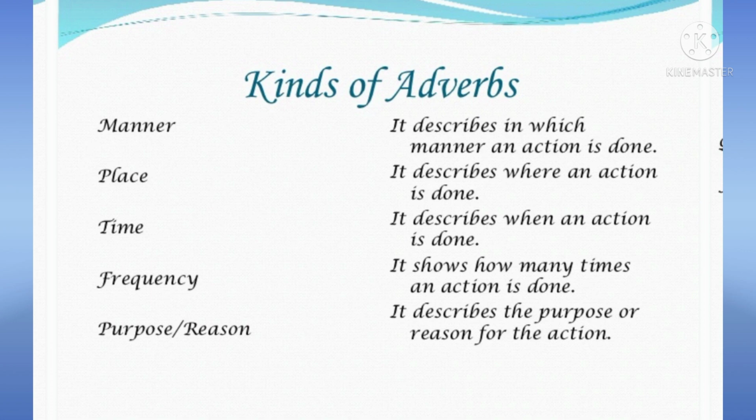There are different types of adverbs, like adverb of manner, which tells how an action is done. So it answers the question how. Also adverb of place, it answers the question where. Time, it answers the question when. Frequency shows how many times an action is done, or how often; frequency answers the question how often. Another type of adverb is adverb of purpose or reason, it answers the question why.